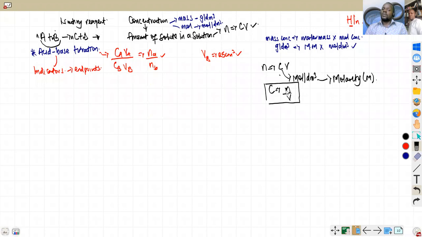You can define in this term if you don't know how to define. So you say the amount of mole that dissolves in 1 dm cube. And when we define in terms of 1 dm cube of a solution, the number of moles of solute that is present in 1 dm cube of a solution is called the molarity. The molarity, like I said, is the concentration. So most times, if you see 0.5 capital letter M, this means 0.5 molarity. And that's what the concentration of the solution means. Be careful about that, because it doesn't mean moles, but molarity, moles per dm cube.